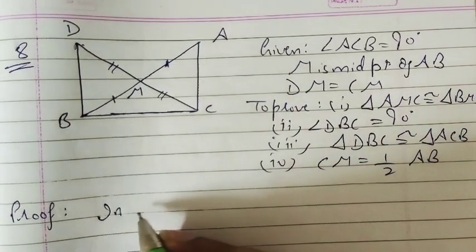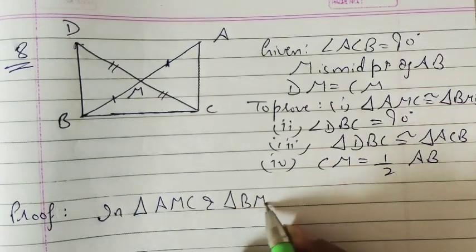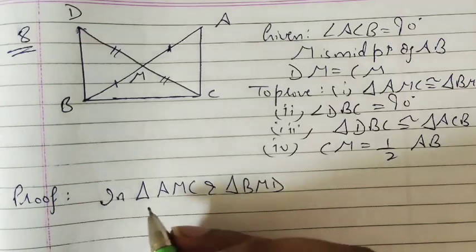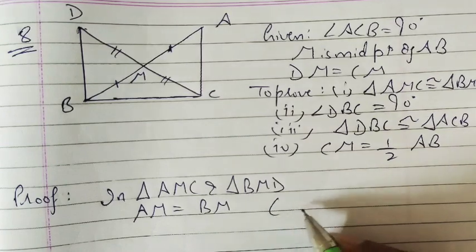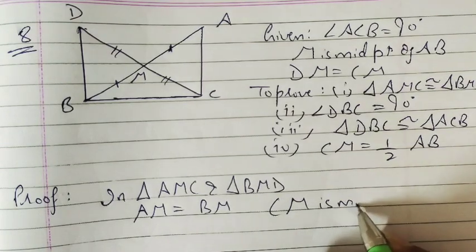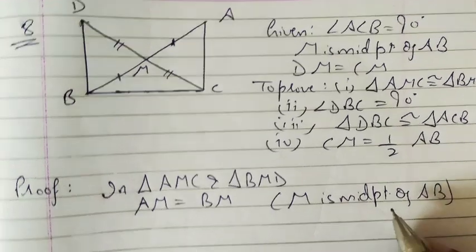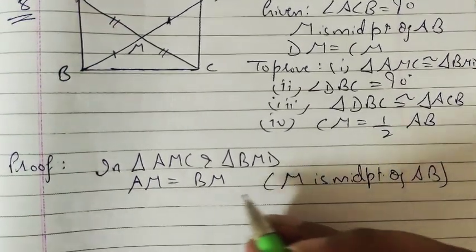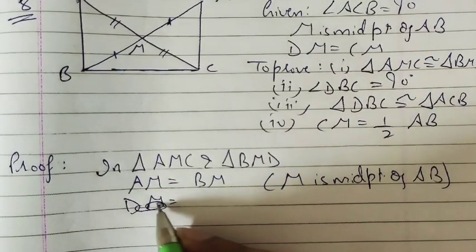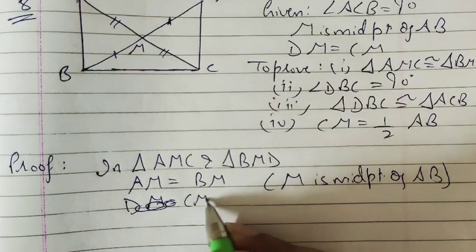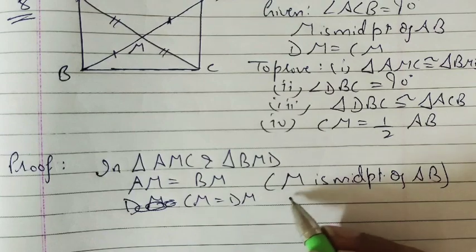So start from there. In triangle AMC and triangle BMD, we know that AM is equal to BM. Reason: M is the midpoint of AB. Also DM is equal to CM. So write first CM is equal to DM, because we are writing parts of this triangle first. CM is equal to DM, it is given.